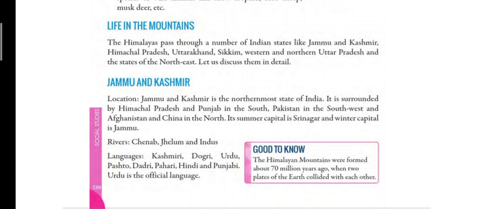Fruit orchards means फलों के bagan. Now the summer capital of Jammu and Kashmir is Srinagar, while the winter capital of Jammu and Kashmir is Jammu. So, the summer capital is Srinagar and winter capital is Jammu.